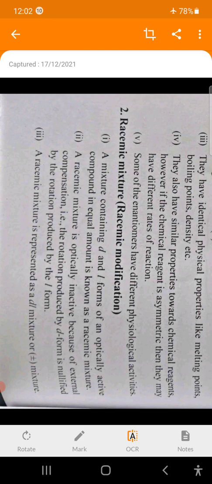Remember, a racemic mixture is optically inactive.